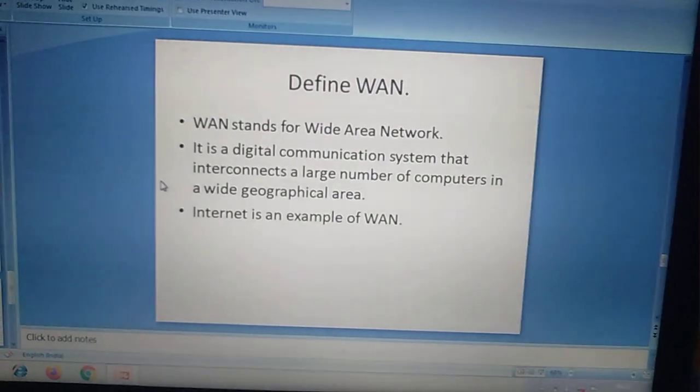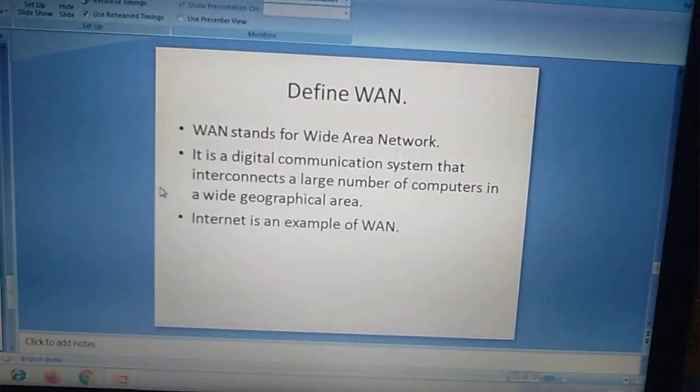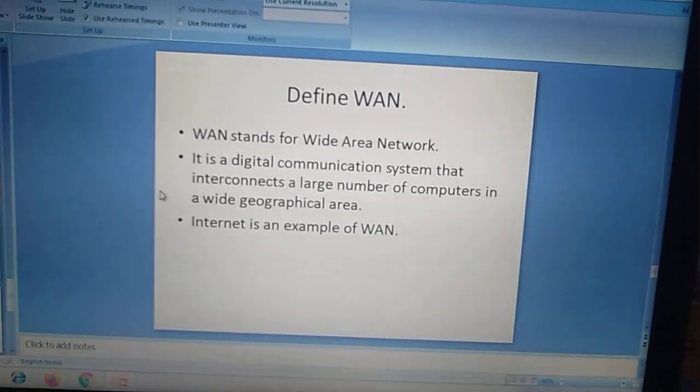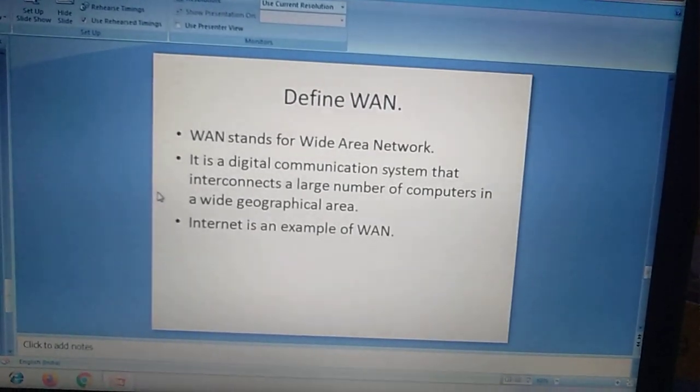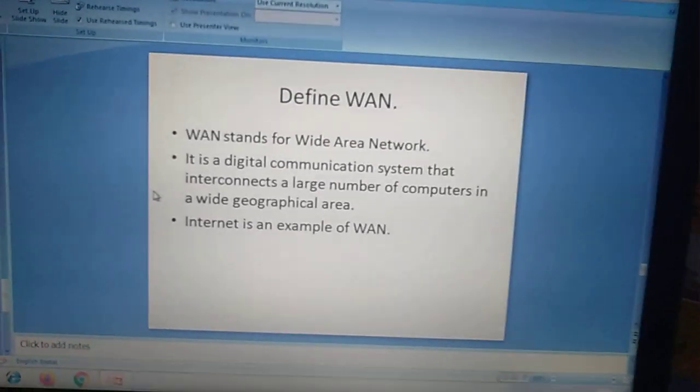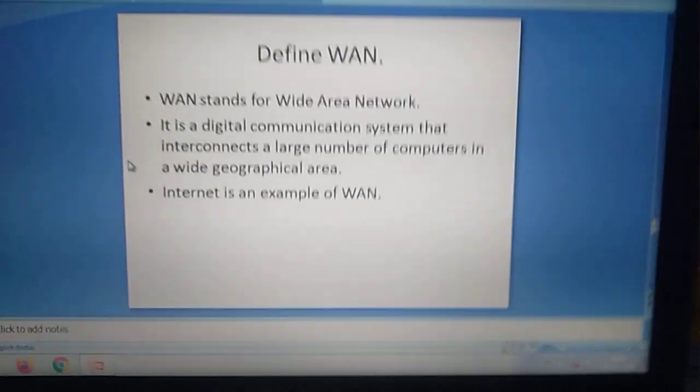WAN. WAN stands for Wide Area Network. It is a digital communication system that interconnects a large number of computers in a wide geographical area. The example of WAN is the Internet.